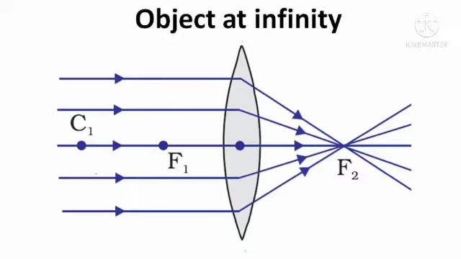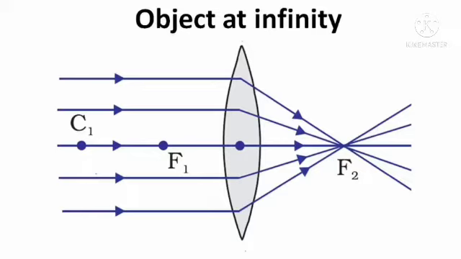The rays falling on the lens from an object at infinity are parallel to the principal axis. They converge to the focal point, so a point-sized image is formed at the focal point. Listen carefully. We can take the object at infinity distance.